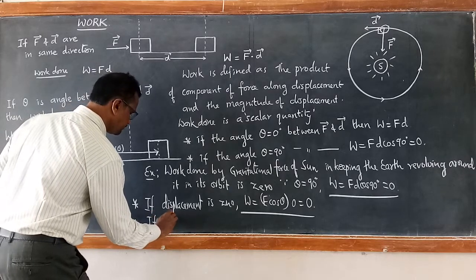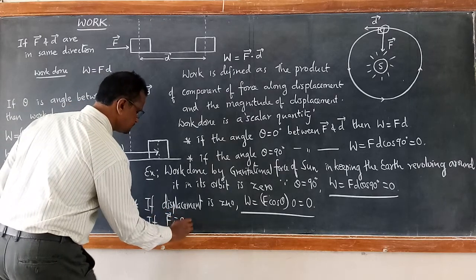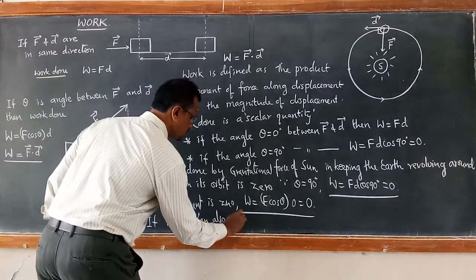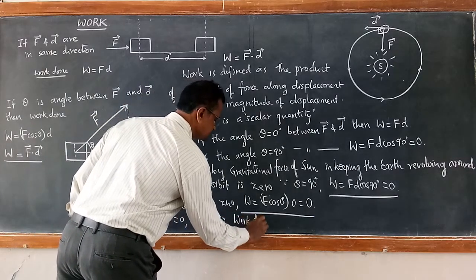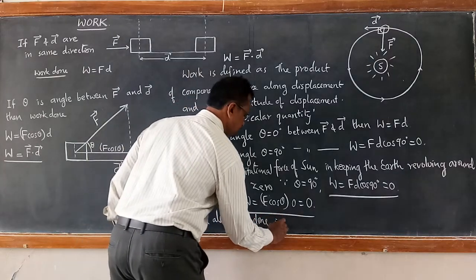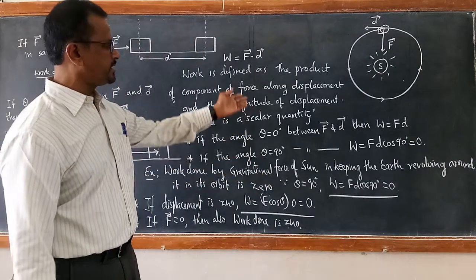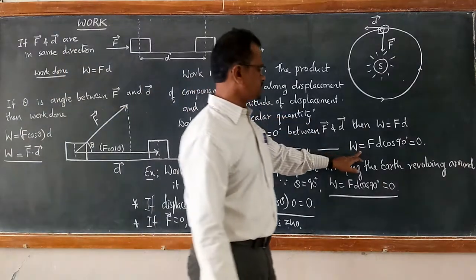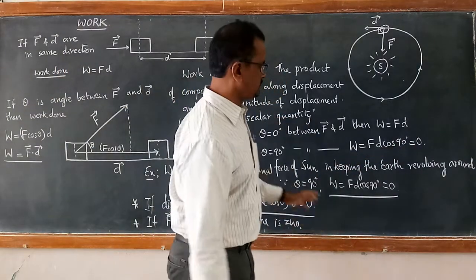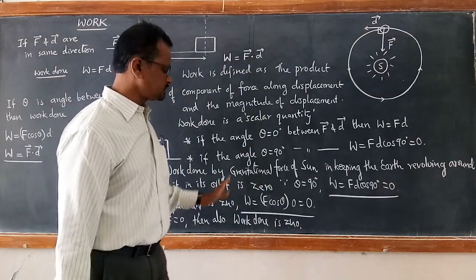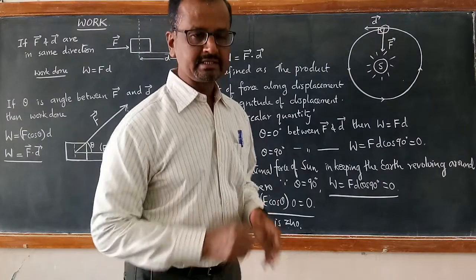If force is zero, then work done is also zero, because if F is zero, then F into d cos theta becomes 0. So these are all the different cases.